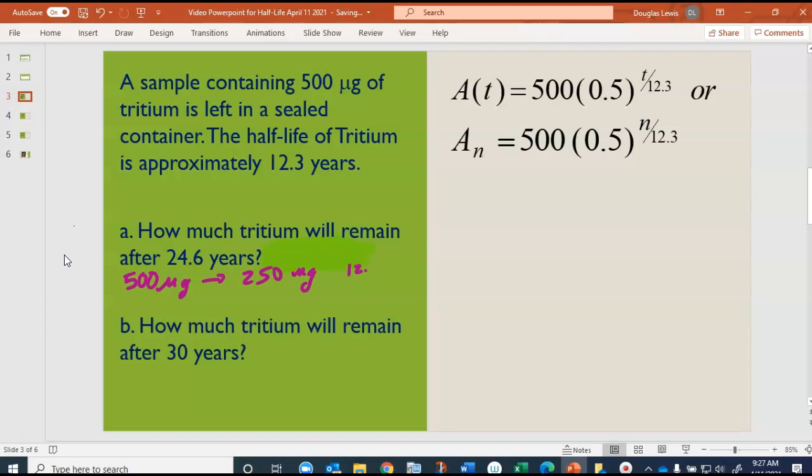That takes 12.3 years. And then in another 12.3 years, the 250 micrograms will have decayed until there's only 125 micrograms after another 12.3 years, which is 24.6 years. So our answer there should be 125 micrograms. Okay?